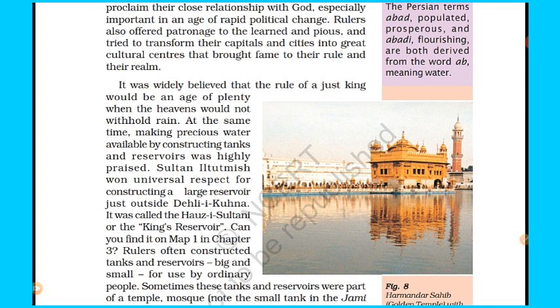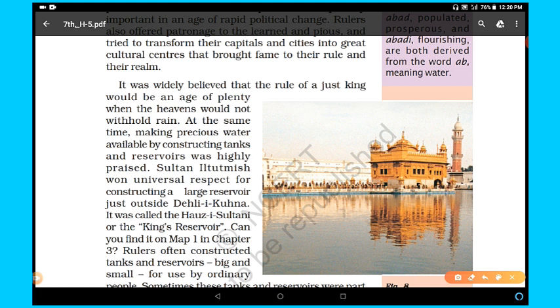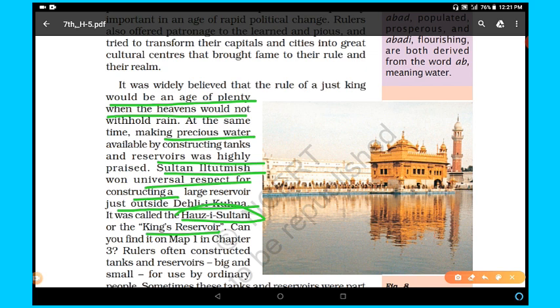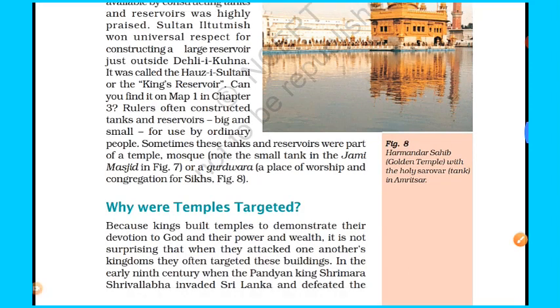It was widely believed that the rule of a just king would be an age of plenty when the heavens would not withhold rain. At the same time, making precious water available by constructing tanks and reservoirs was highly praised. Sultan Iltutmish, remember this, won universal respect for constructing a large reservoir just outside Delhi, called Hauz-i-Sultani or Hauz Khas, the King's Reservoir. You have to remember this thing. So we can easily find it on the map.